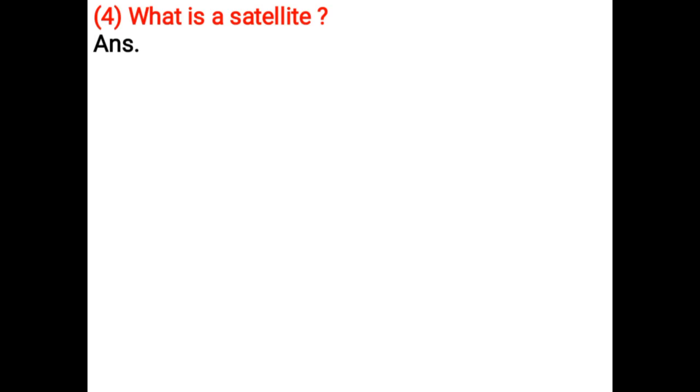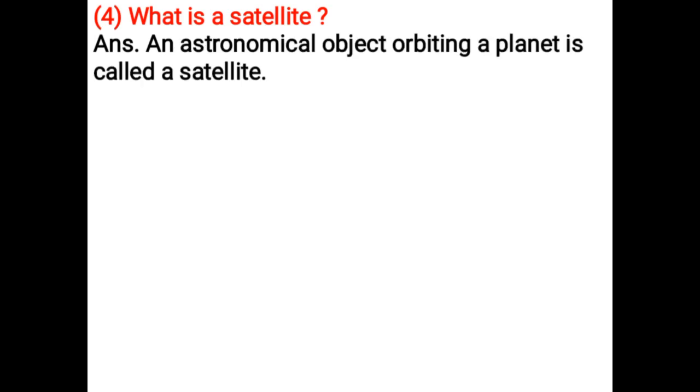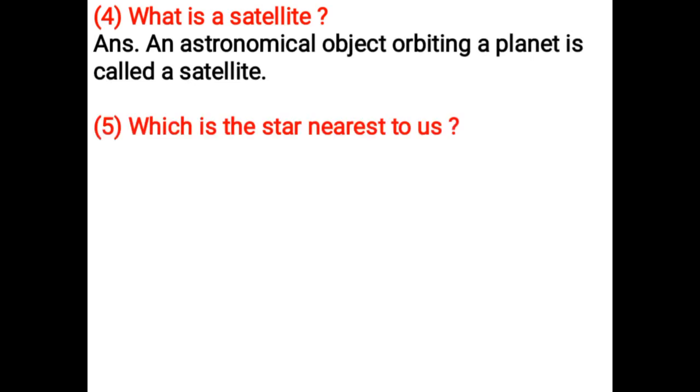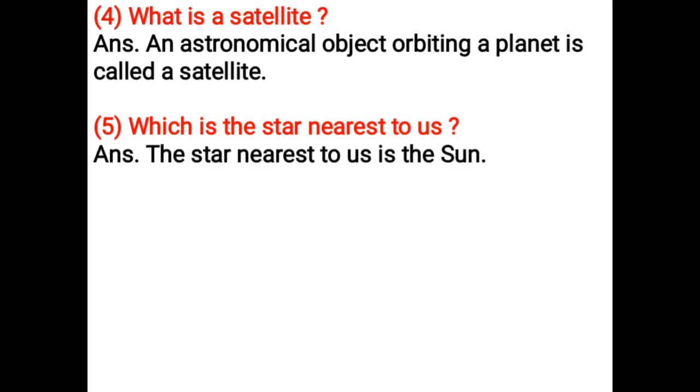What is a satellite? An astronomical object orbiting a planet is called a satellite. Which is the star nearest to us? The star nearest to us is the Sun.